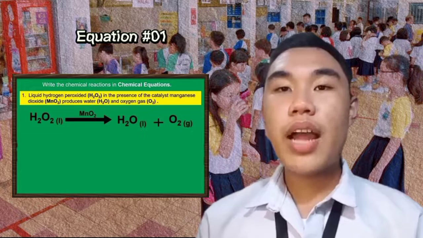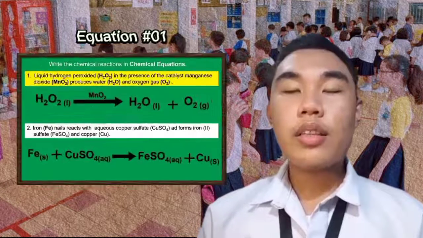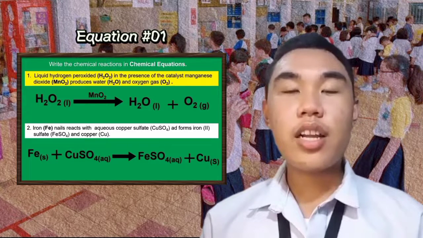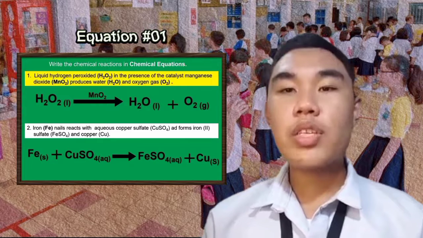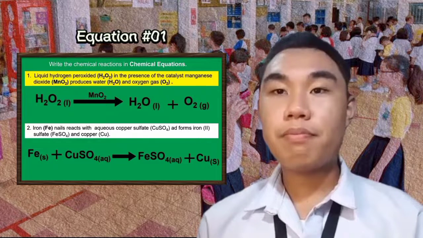Symbols written beside the reactants and products indicate what type of matter they are. For the chemical equation in the second chemical reaction, the reactant iron, a solid, is combined with another reactant, aqueous copper sulfate, and produces the products iron sulfate, aqueous, plus copper.